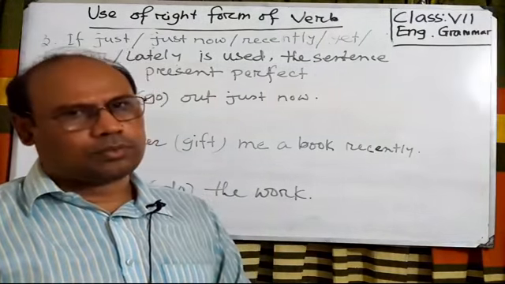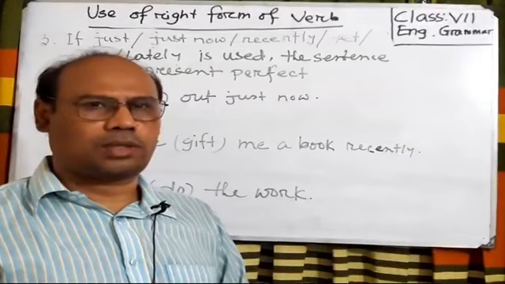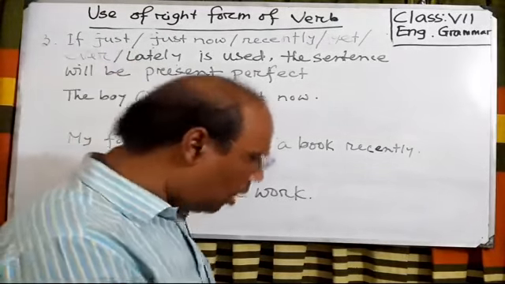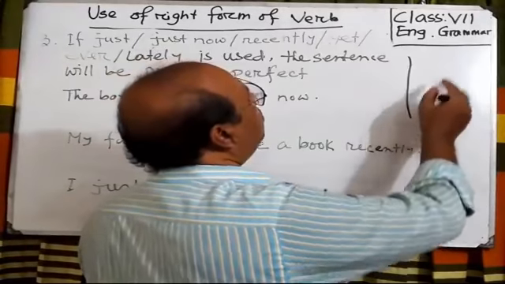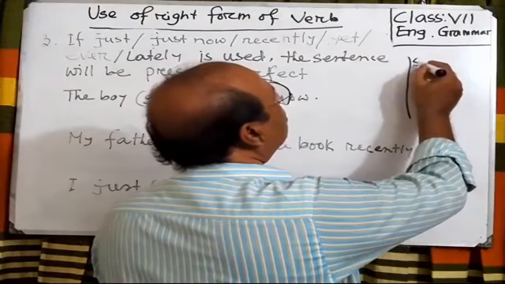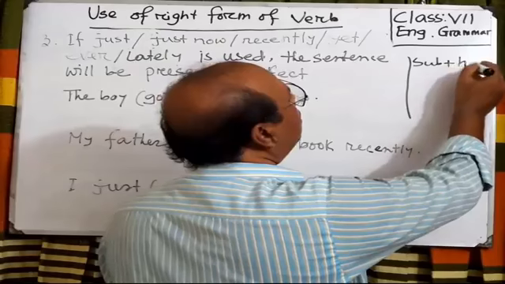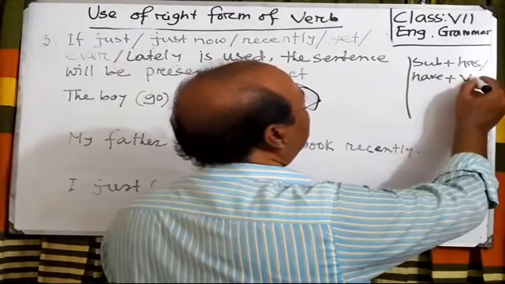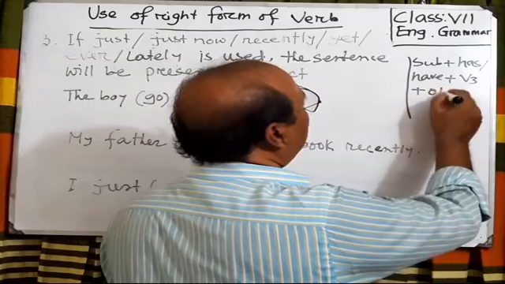Do you know the structure of the present perfect tense? Yes, I think you know. The structure of the present perfect tense is subject, then has or have, then V3, then object.